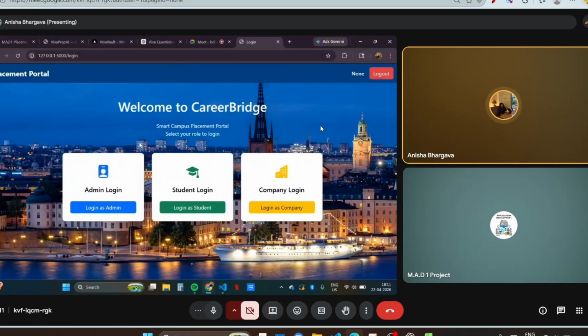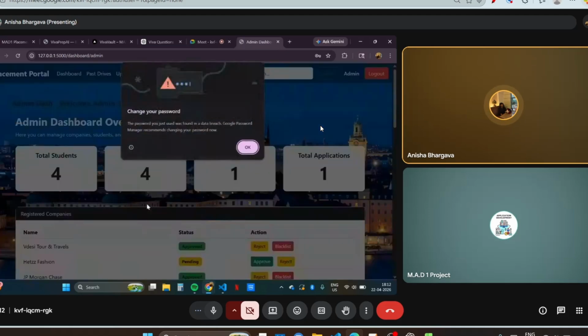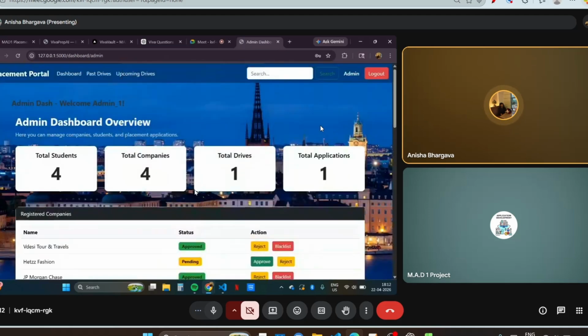Basically there are three kinds of users: admin, student and company. First, we will log in as admin. So we are directed to the admin dashboard.